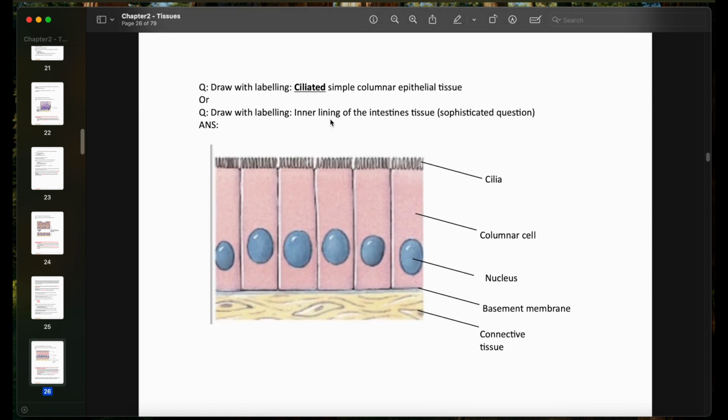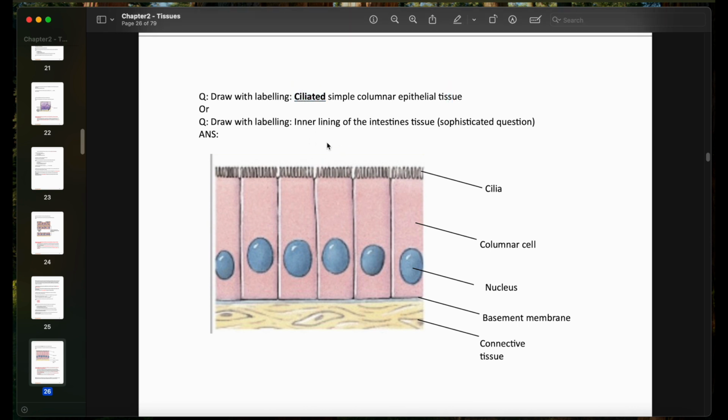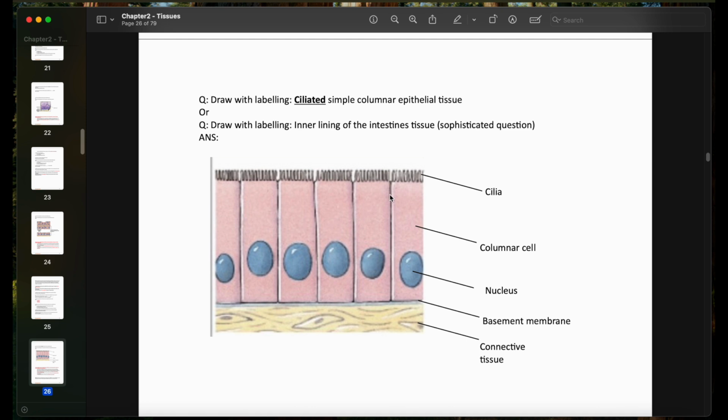Question: draw with labeling the ciliated simple columnar epithelial tissue. That's the example we have in the book. They said ciliated because sometimes this tissue can be provided with cilia at the apex. So we call it ciliated simple columnar epithelial. And when you draw it, of course, you will draw the cilia.